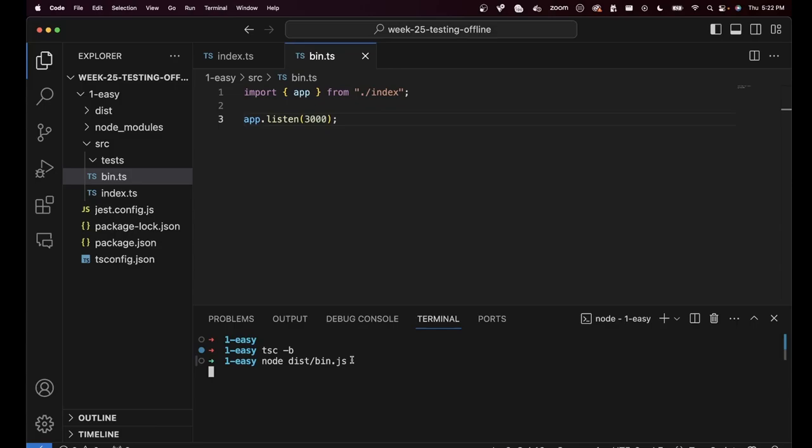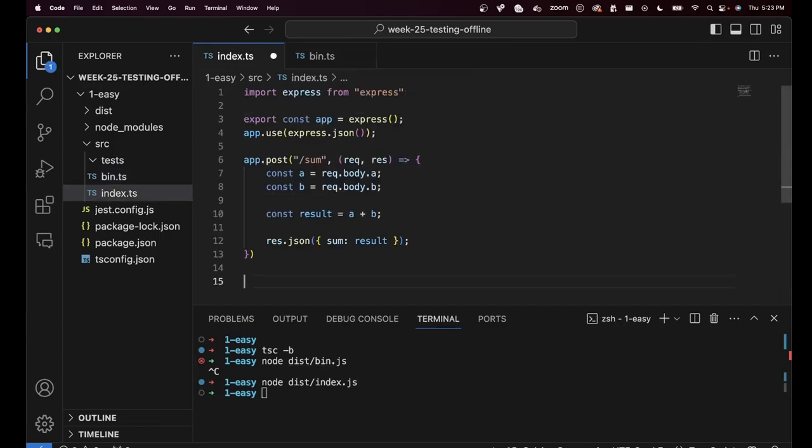I will not run node dist/index.js. If I run this, it will not work because there is no app.listen over here. Why is there no app.listen over here? Because if I add an app.listen, then the tests will also start to listen on port 3000, and they will start their own server also. We will have two HTTP servers, which is something we don't want.